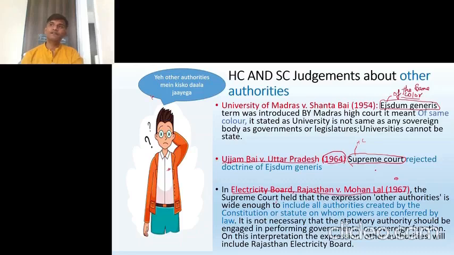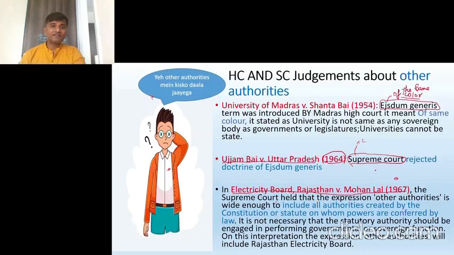For example, let's say according to any law, CBI is formed, CID is formed, or any body is formed. CBI, the Central Bureau of Investigation, can be called as state because it's formed by the law, by the statute of the parliament. Now, whether CBI is formed by law or not, that we have to check. So don't take that example, not CBI as such, but any body which is formed by the statute, formed under any law, like ED, Enforcement Directorate. It is formed by the law, then it can be called as state. Okay.